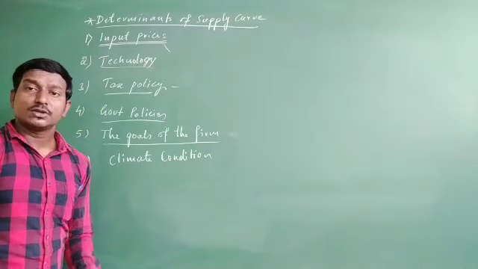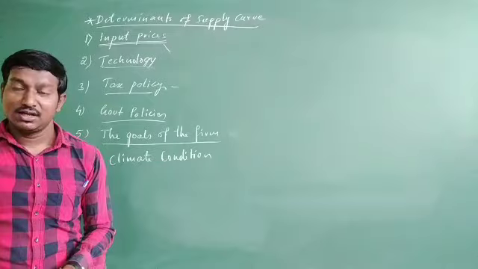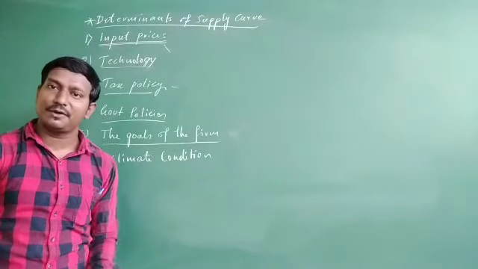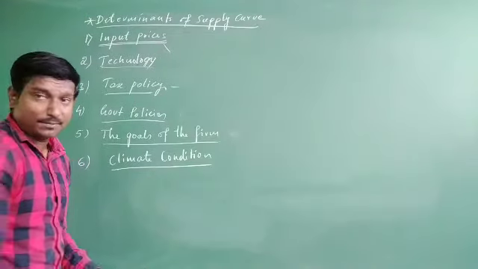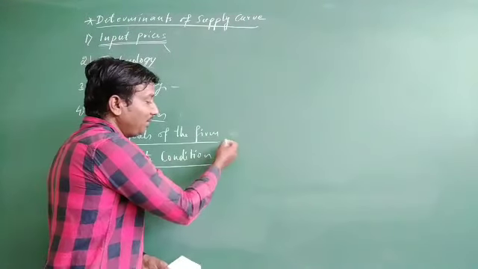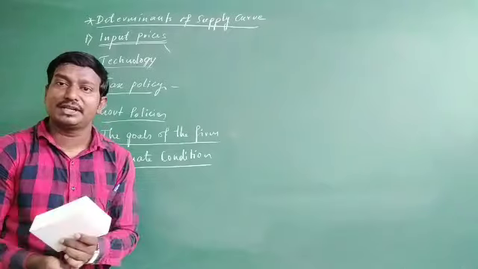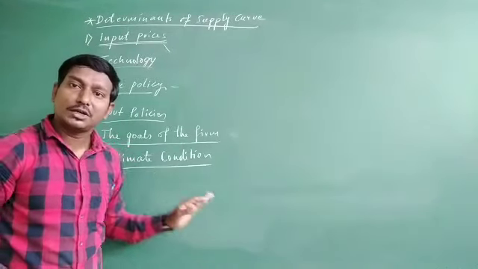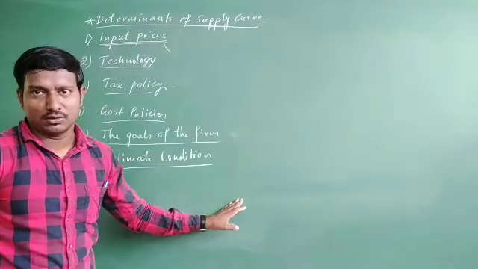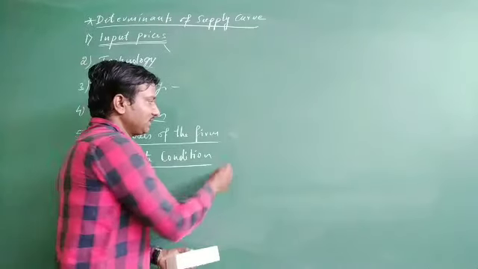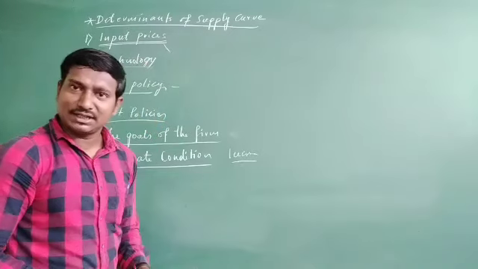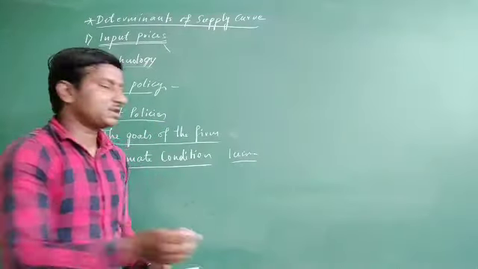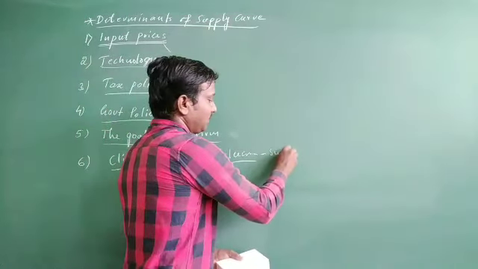Climate condition. So what kind of climate do we have? Whether favorable or unfavorable, what kind of condition do we have here? If it is favorable, for example, the demand for the commodities in the market is more, automatically we have to supply more, right? So take for example ice cream. This is one example I am taking. For ice cream, there is a favorable situation in the summer time.